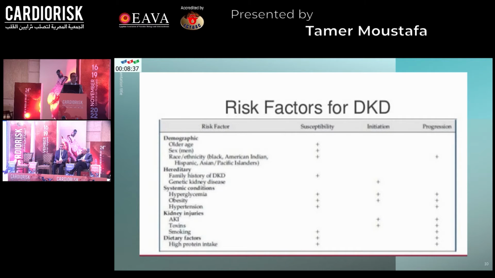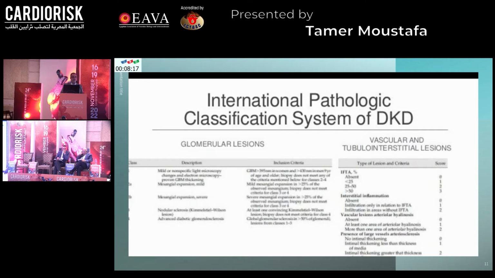There are many risk factors for DKD: older age, more in men. There are hereditary forms, and systemic conditions associated with DKD, like hypertension, obesity, and hyperglycemia. There are kidney injuries, like AKI, toxins, and smoking, and for diet, high protein intake. And there are two classifications of DKD, according to the glomerular lesions or according to the vascular and tubulointerstitial lesions.